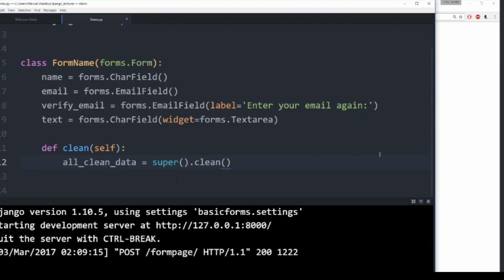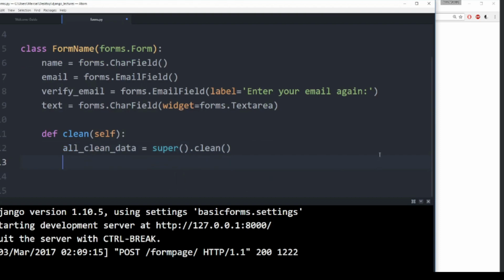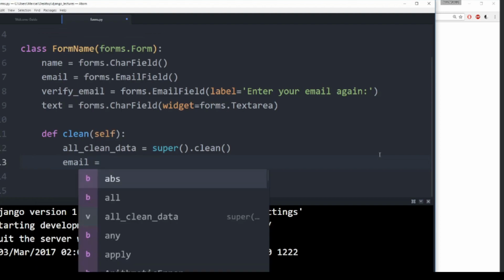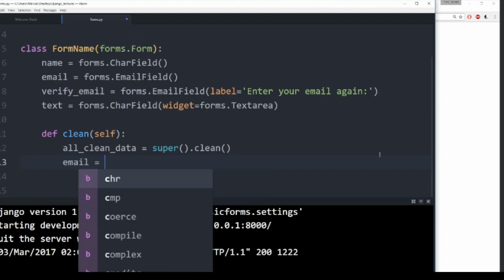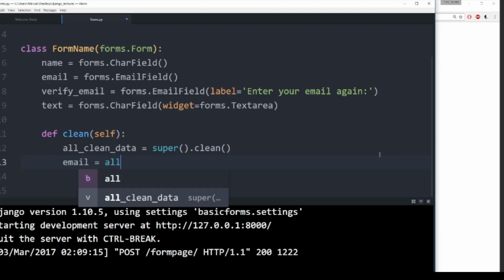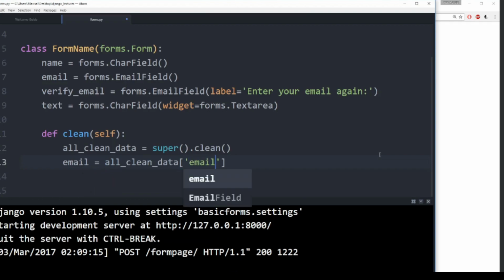And then from this you can grab certain fields. We'll say email is equal to all clean data, using bracket notation because it's basically a dictionary. Grab the email field, where this key comes from up here.